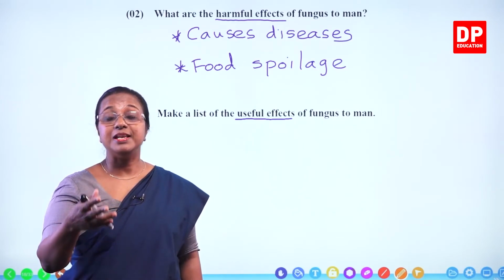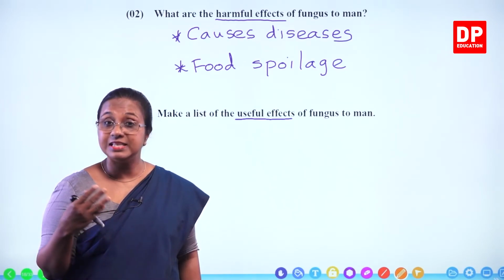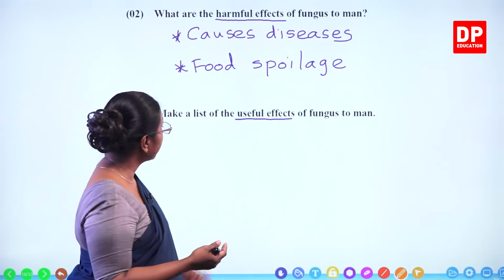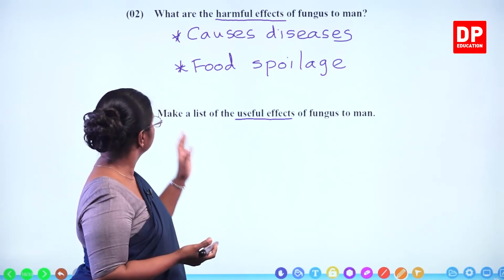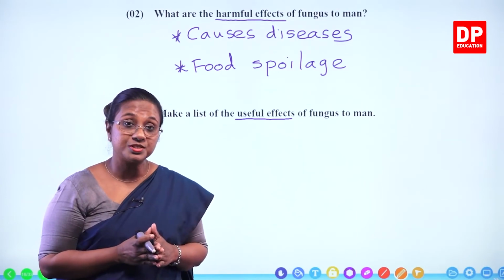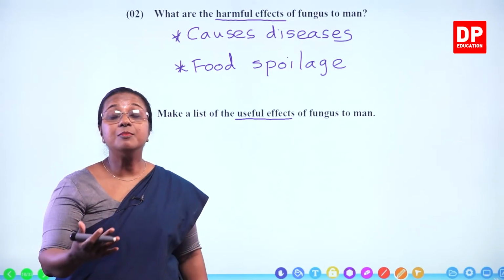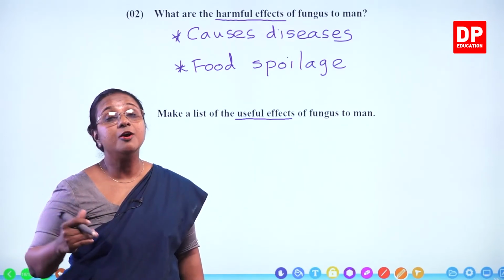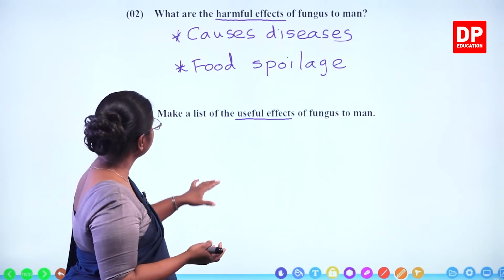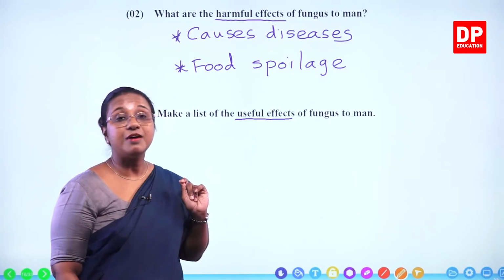For example, penicillin is extracted from Penicillium fungus. So the production of antibiotics is another useful effect. Then we have the mushrooms, Agaricus. They are used as protein supplementary food. So those are useful effects of fungus to man.